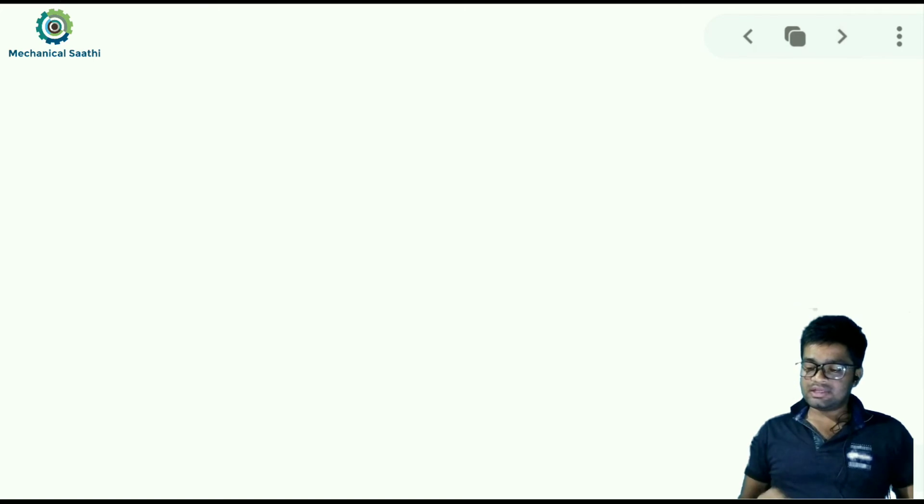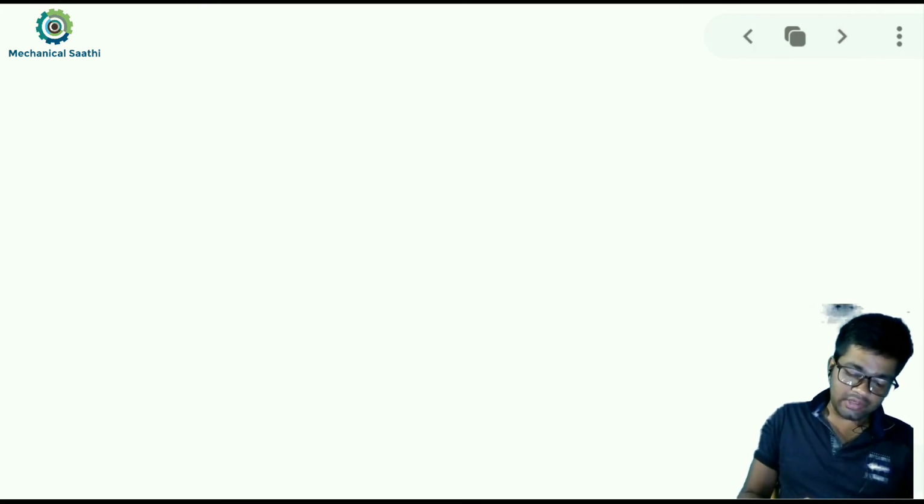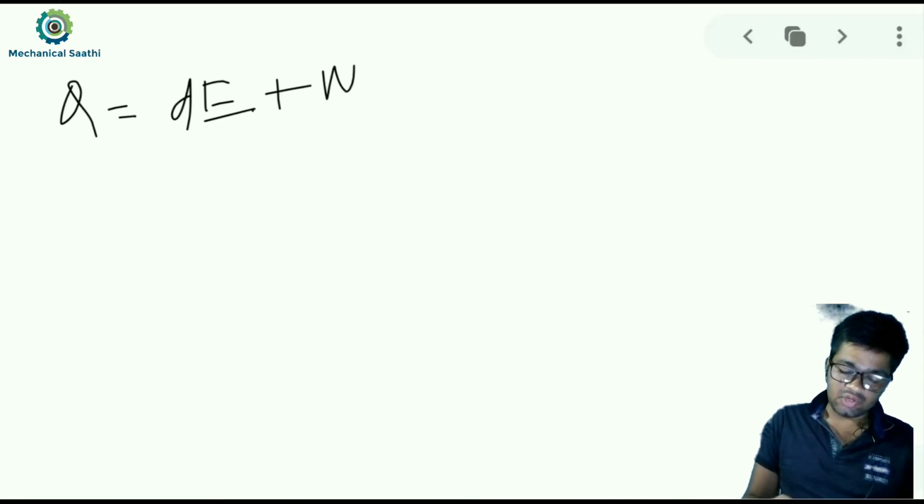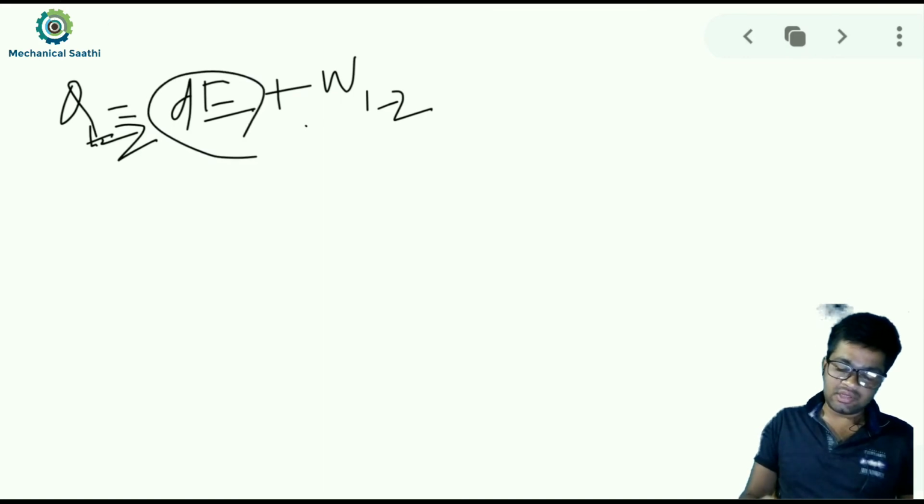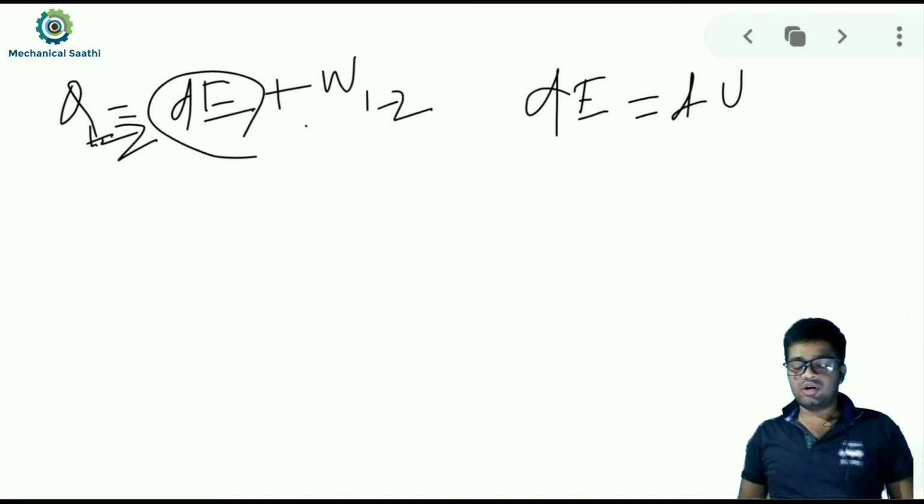Okay, so we can do one thing. Let me use the pen. From the first law of thermodynamics, we know that Q is equal to dE plus W. For the 1 to 2 process, this will be Q1 to 2 and this will be W1 to 2, and we can assume that dE is equal to dU, because all other forms of energy are not here.